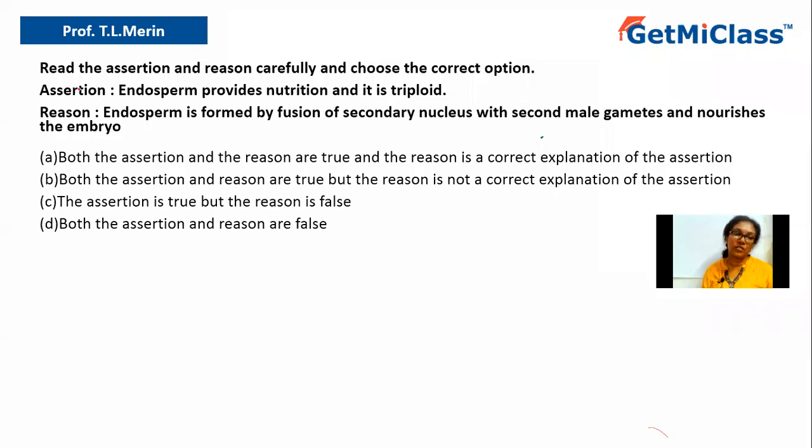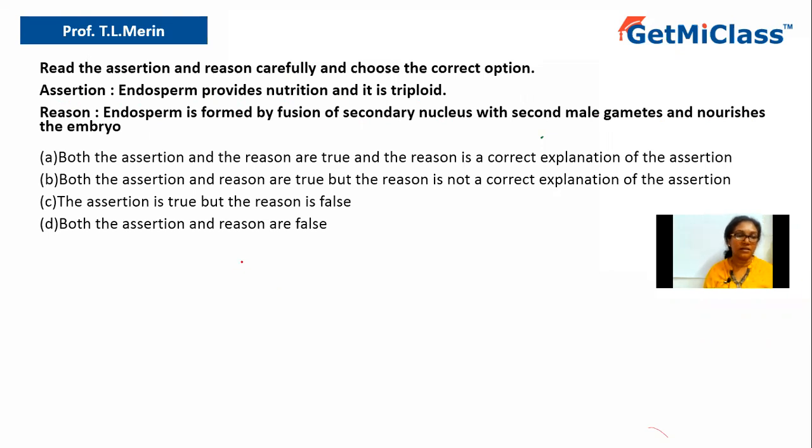Today we are going to solve this question which says, read the assertion and reason carefully and choose the correct option. Assertion is endosperm provides nutrition and it is triploid. And reason says endosperm is formed by the fusion of secondary nucleus with second male gamete and nourishes the embryo.